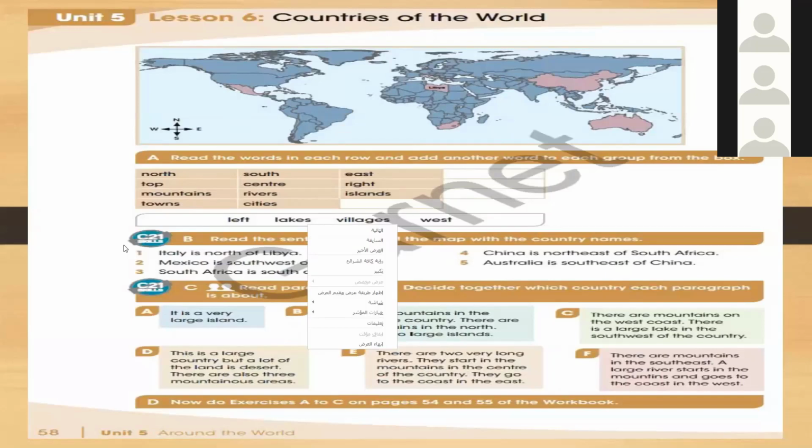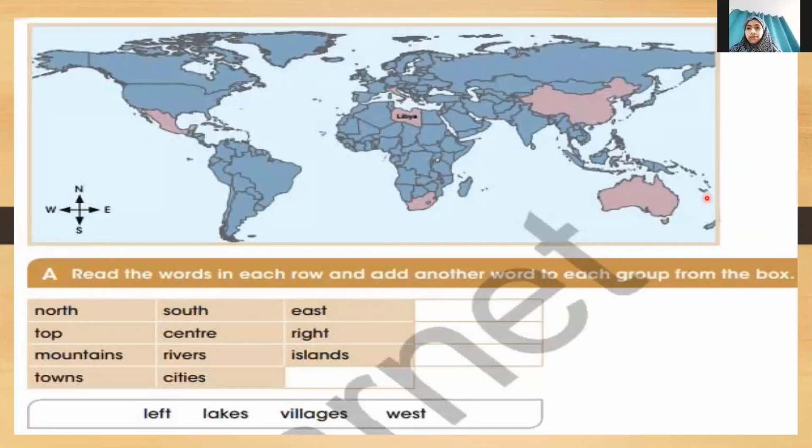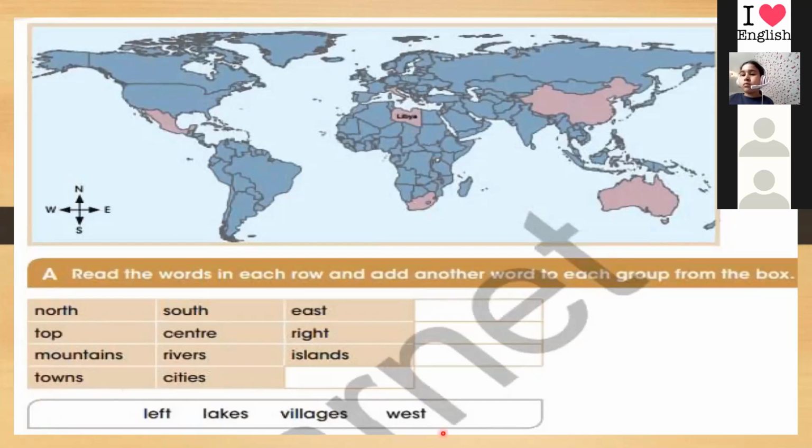Okay. So now we will move to section A. A, read the words in each row and add another word to each group from the box. So we have north, south, east, and we have to choose one of these words here. Then we have top, center, right. Then we have to choose another word from these words we have here. We have mountains, rivers, islands, and we have to choose another word from here. Then we have towns, cities, and also we have to choose another word from here.